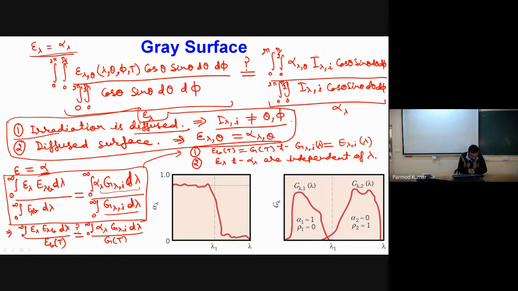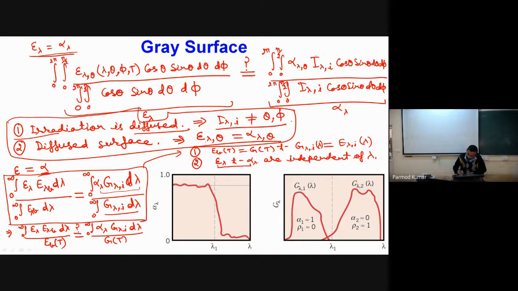We have already considered in our previous condition that epsilon lambda equals alpha lambda, so these will cancel out. So, second condition: if epsilon lambda and alpha lambda are independent of lambda, then once again the relation of emissivity equal to absorptivity will hold good.